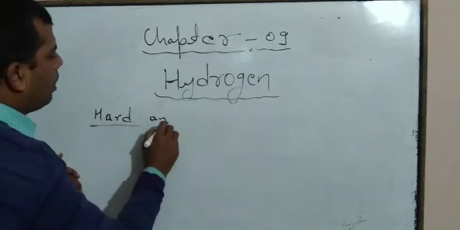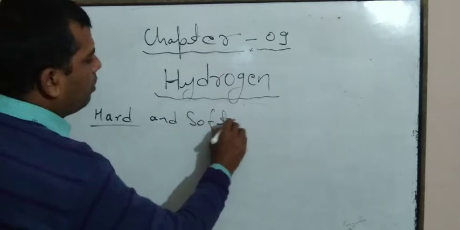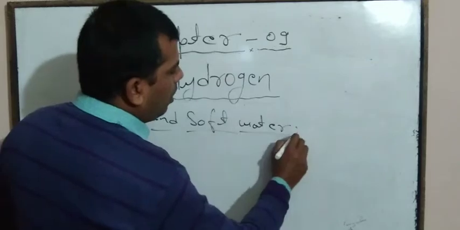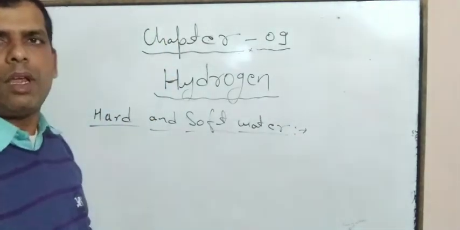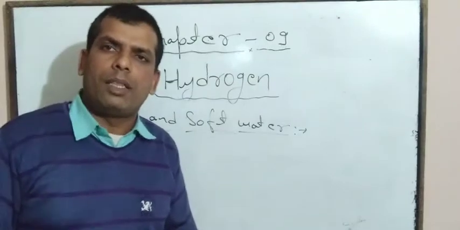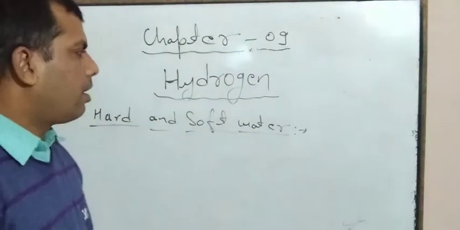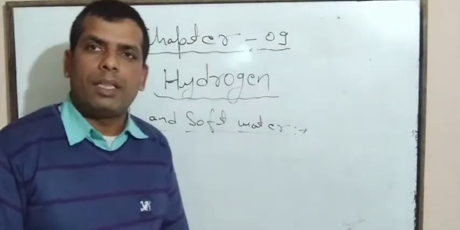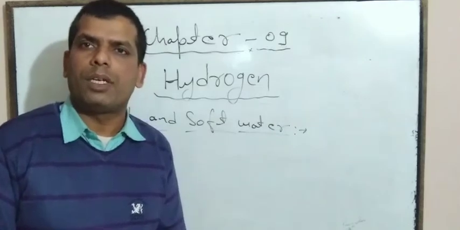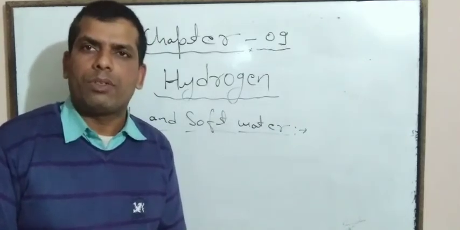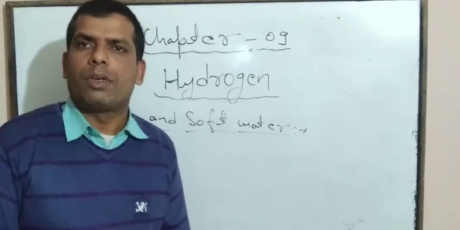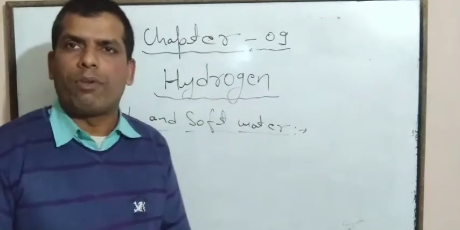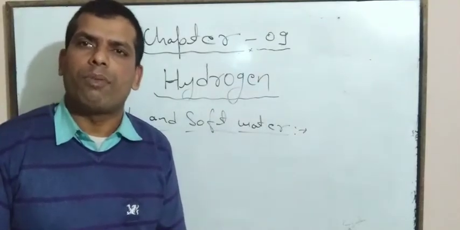So first we will discuss hard and soft water. Dear student, I think you already know that water which forms lather or foam with soap is known as soft water, whereas water which forms scum, or does not form lather with soap, is known as hard water.